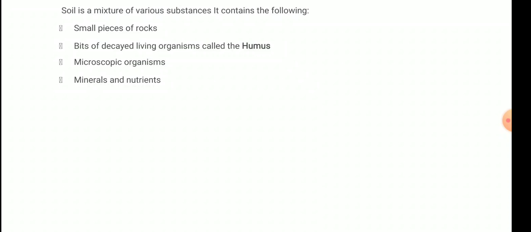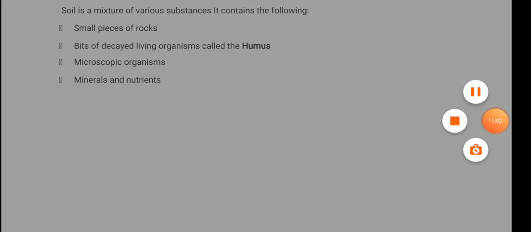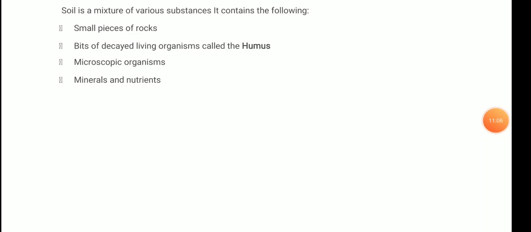And the fourth important part is that it is a mixture of minerals and nutrients. You all know that the plants growing on the soil need minerals and nutrients in good amount, which are absorbed by them with the help of water. Clear? So soil is a mixture of various substances: small pieces of rocks, bits of decayed living organism called the humus, microscopic organisms, minerals and nutrients. Clear, students? So this was all about the formation of the soil.